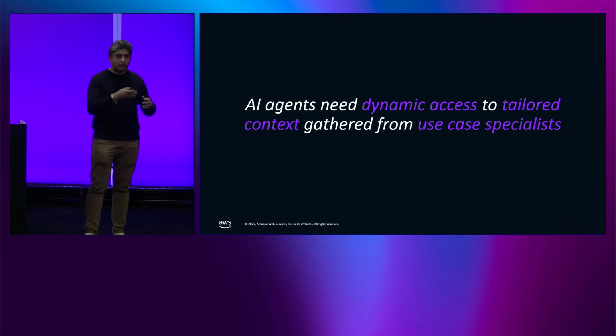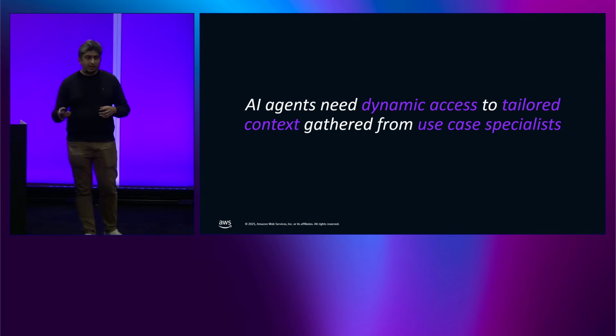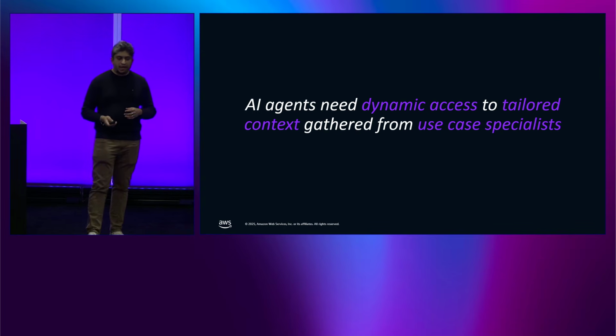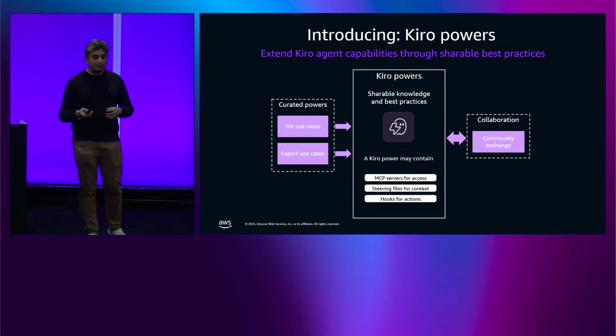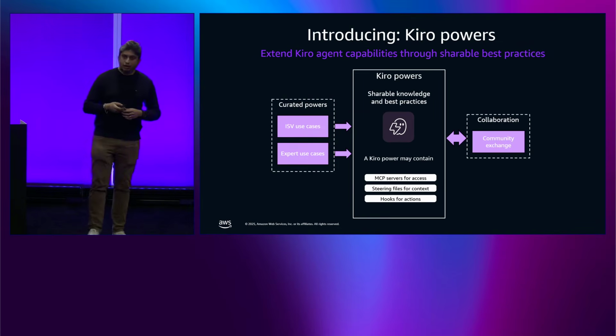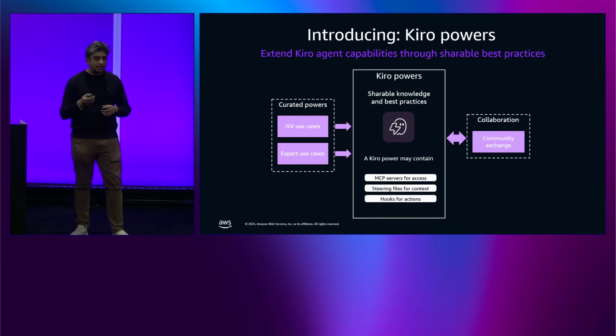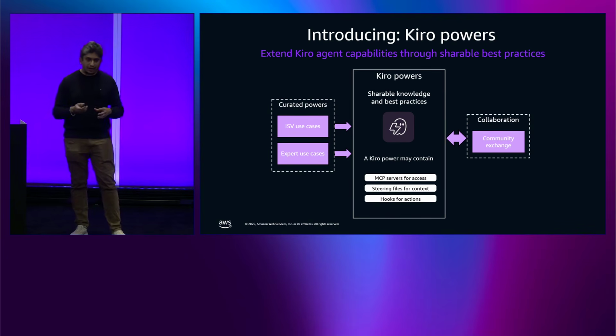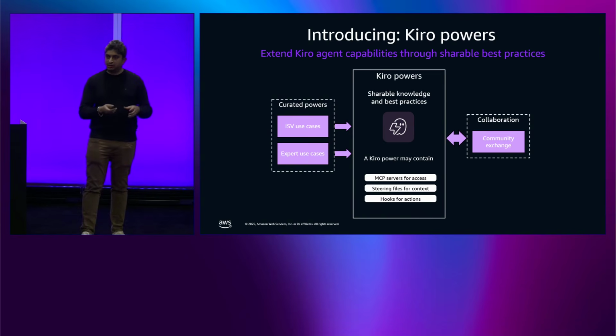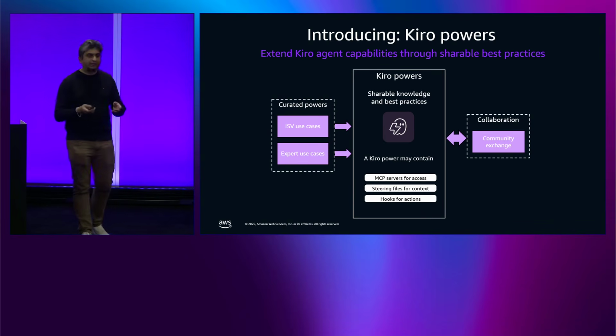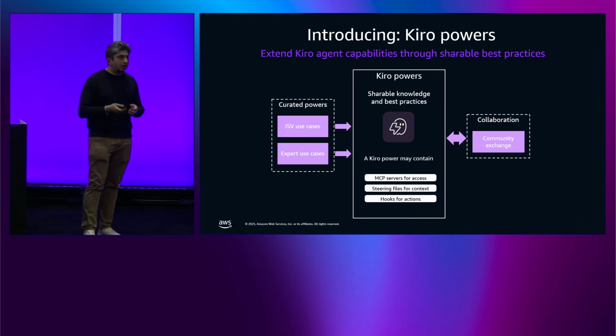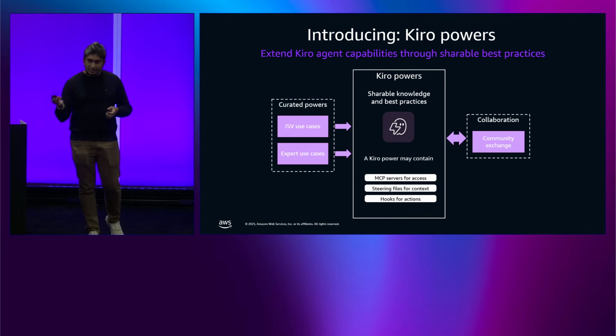Because you're passing in the context of all the MCP servers and tools that are configured in your IDE, all the steering files that have been configured in your IDE. And that is where we are coming up with a new concept called Kiro Powers. We launched this yesterday, where you can now extend Kiro agent capabilities through shareable best practices, all from curated powers that we have worked on for specific ISV use cases, and we plan to expand these use cases as well. So what does a power include? It can contain one of the following or all of the following, which is an MCP server, a steering file, and hooks for actions.